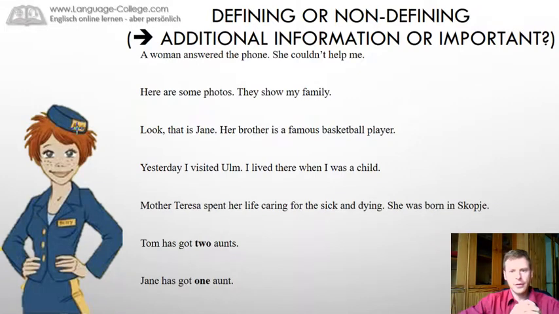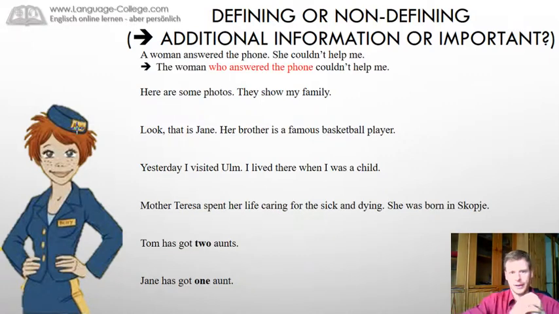A woman answered the phone, she couldn't help me. We tried to transfer this to one relative clause. It looks like that. The woman who answered the phone couldn't help me. We don't know which woman I was talking about. The woman couldn't help me. I don't know which woman we're talking about. So the woman who answered the phone couldn't help me. We needed to identify the woman. It's a defining relative clause. We can't put commas around the relative clause.